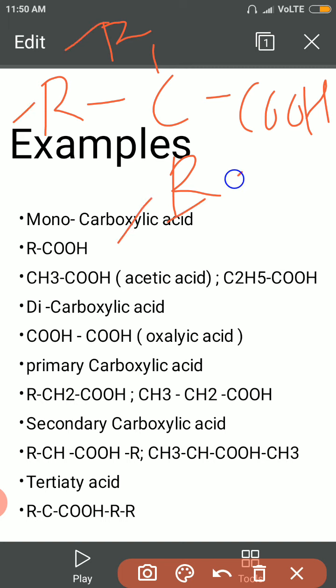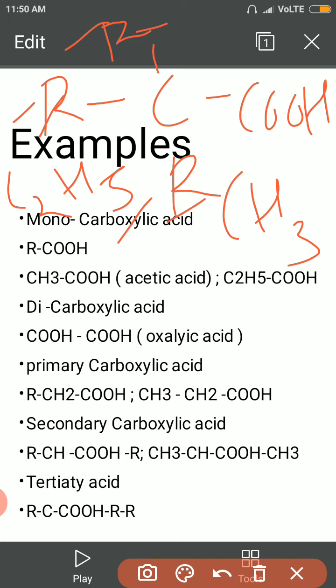In that R we can write CH3, in that R we can write C2H5, and in that R we can write C3H7. Or in all we can write CH3, and here also CH3. R may be different. It may be methyl, ethyl, propyl or butyl.